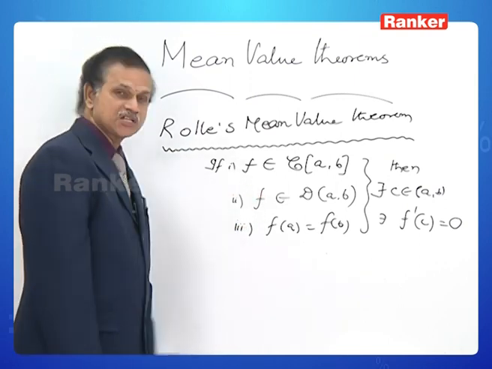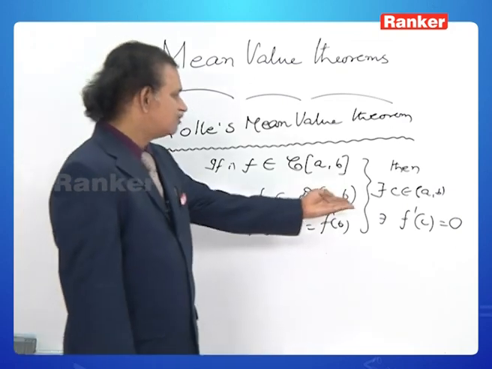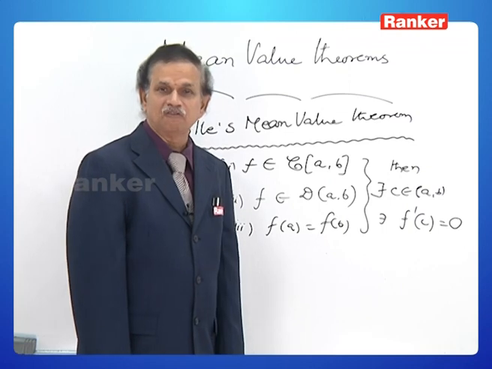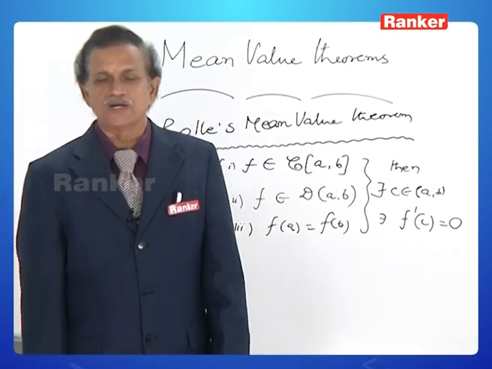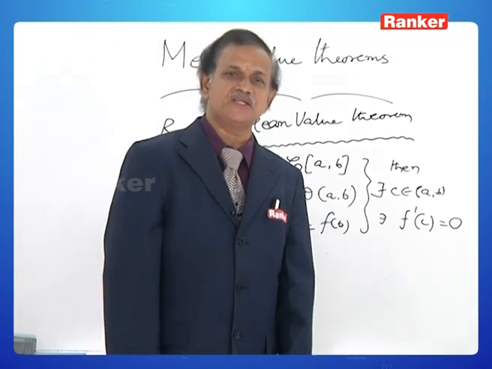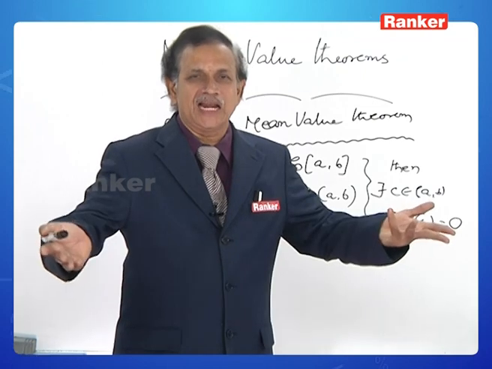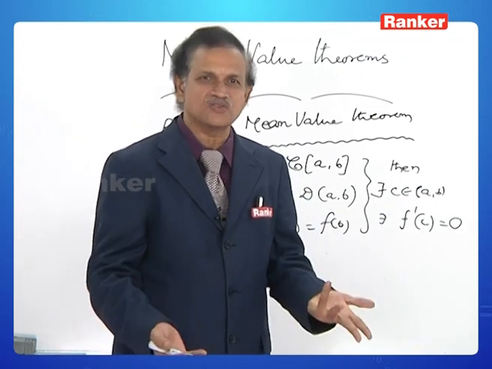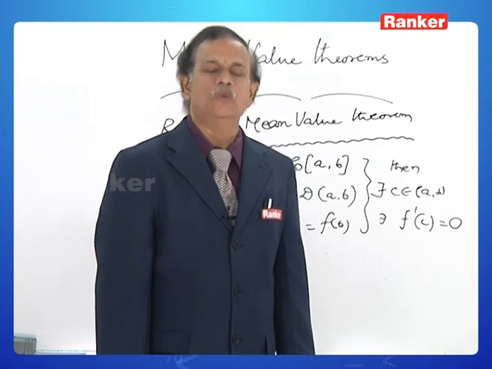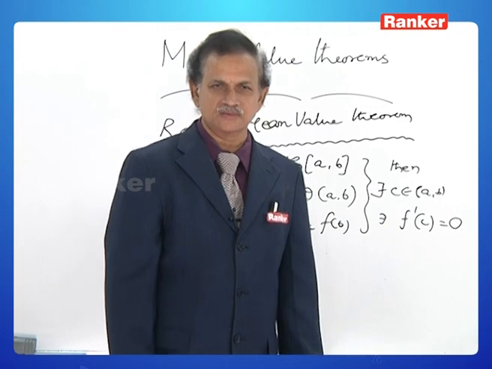If any one of the conditions is omitted, what happens? What is the essence of the theorem? What actually would he like to say through this theorem? What is the geometrical interpretation of the theorem? In what way can you understand pictorially, that is graphically? What is the essence? What is the result? What is the usage? We shall now discuss all those things.